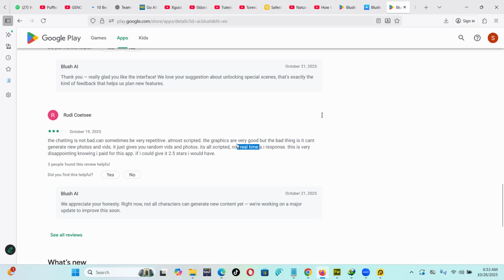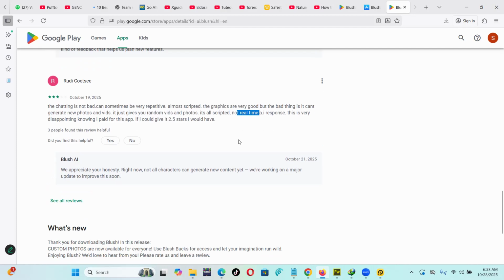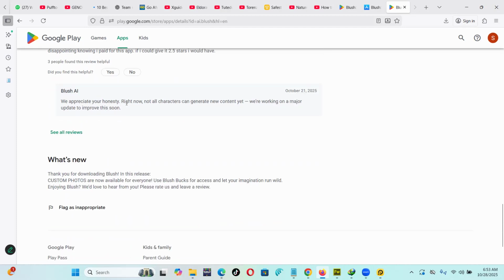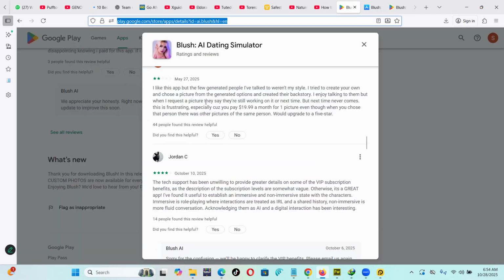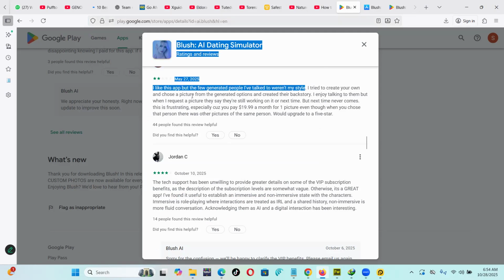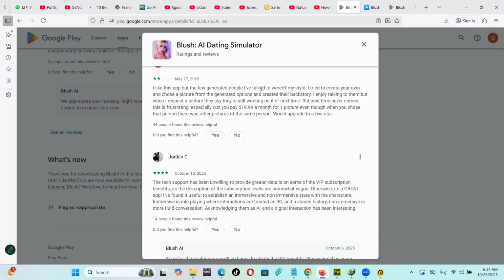But you have to know that this is AI. It's not really real stuff. They replied and said, right now not all characters can generate new content yet. We are working on a major update to improve this. Another says, I like the app, but the few generated people I've talked to were not my style. This is why I'm telling you guys that if you're installing this app, take your time to choose the right age range and personality. Give the character the right personality.